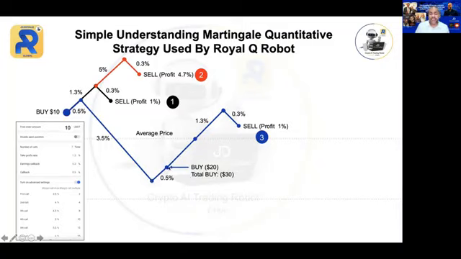All right, now just imagine if the market goes further up, all the way to 1.3% from the new average price. The robot will then call back 0.3 and then sell and take the profit for you at 1% of $30 now. Can you imagine? Now at $30, 1%, your profit is much higher, right? Can you see that? So although the market is going against you, you don't have to worry. Leave it to the robot, because when the market recovers and goes back to 1.3% and calls back, it will then close in profit, and now your profit is much greater.